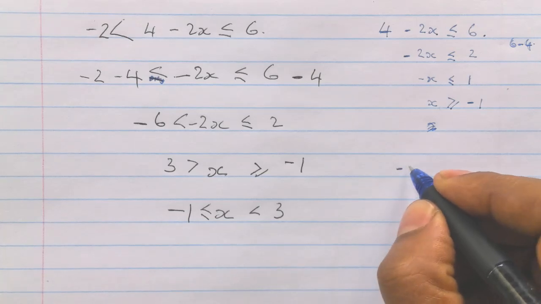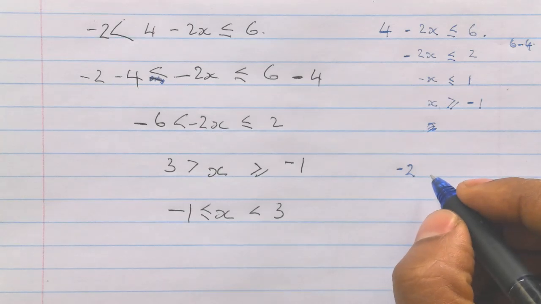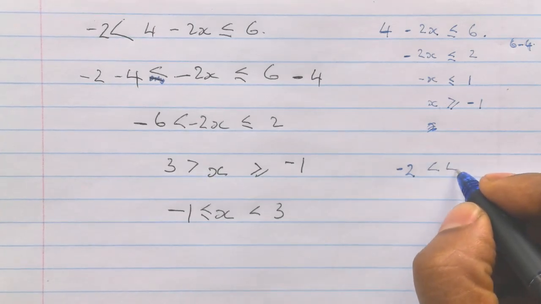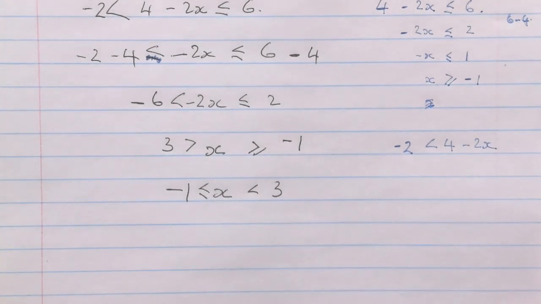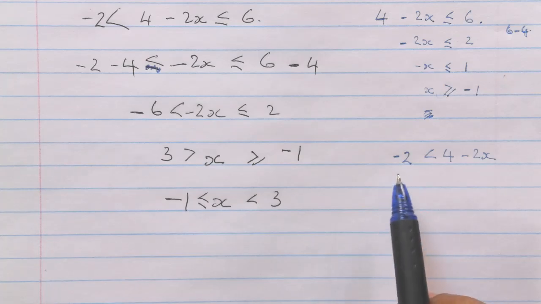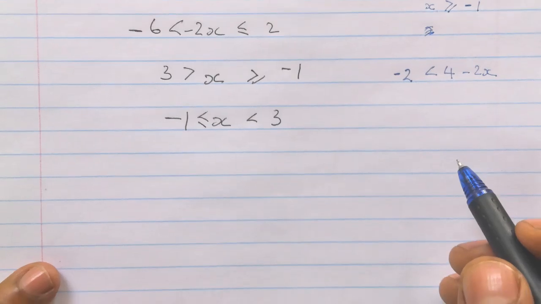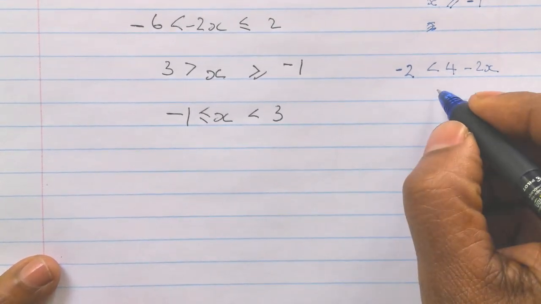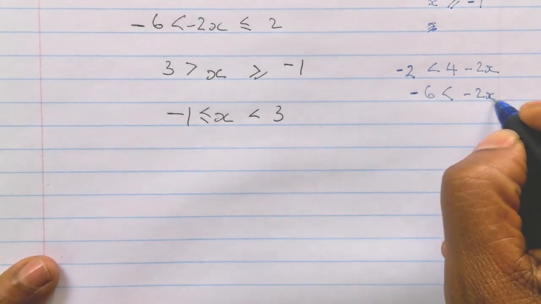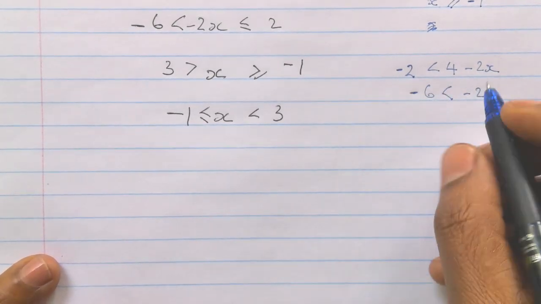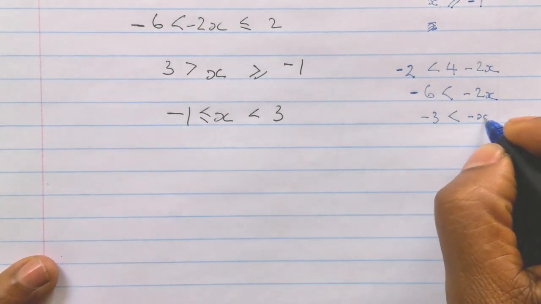Then if I had negative 2 is less than 4 minus 2x, what would I do? Right, did we copy it correctly? Let's look at it. Negative 2, 4 minus 2x. So what is going to happen here now? I will have a negative 6 is less than negative 2x, because this is coming this side. I divide by 2, I'll have a negative 3 there and a negative x.